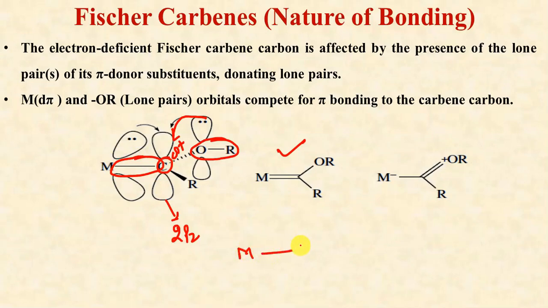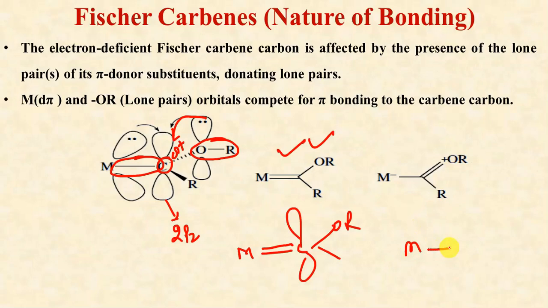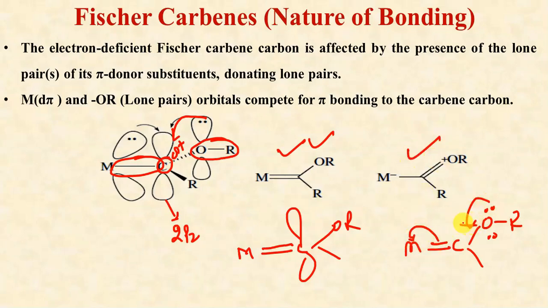If we have this case, OR, and the metal is transferring its pi electron density through d pi p pi bonding, we will get this type of arrangement. And if we have the bonding from the alkoxy group electron density, then we will get this type of arrangement. Because both these arrangements are resonance forms of each other, we will have a metal carbon bond that is not single and not double.